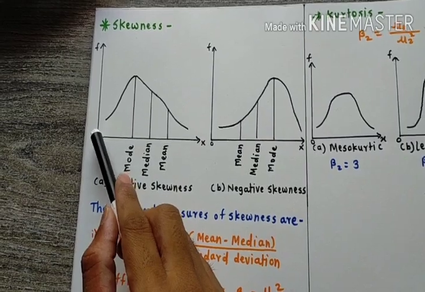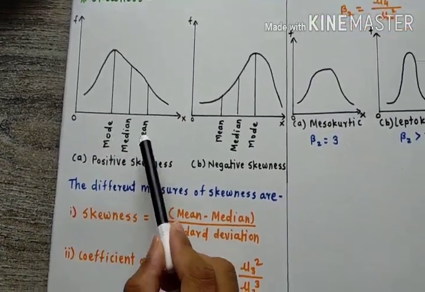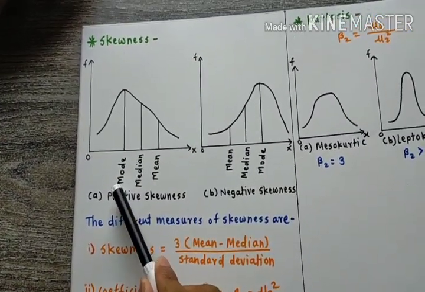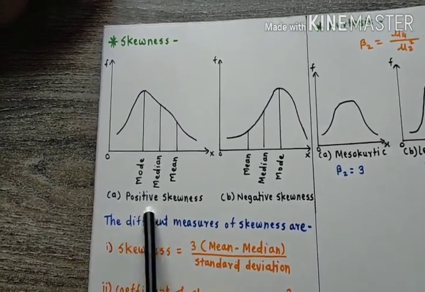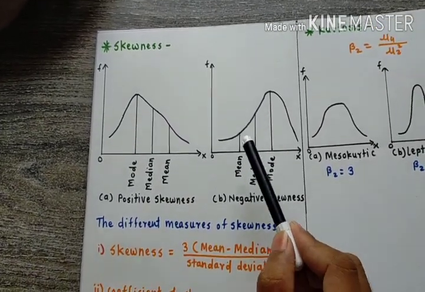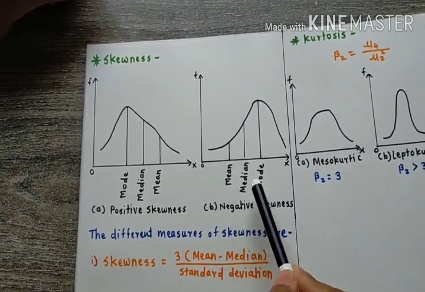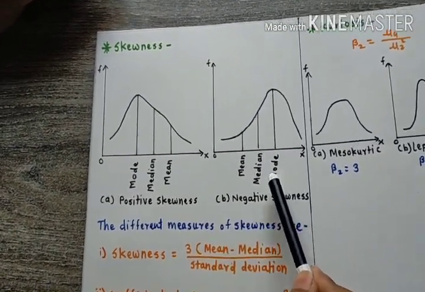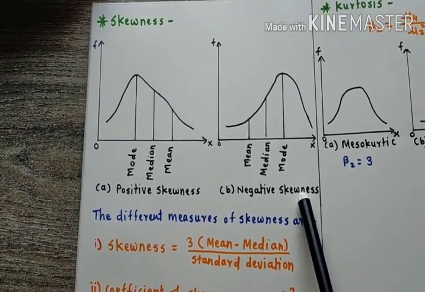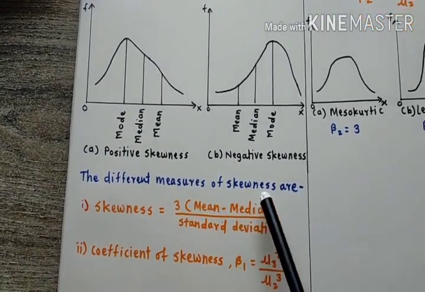In the first graphical representation, we can see the mean is on the right side of the mode, that is called positive skewness, and in the second graphical representation we can see the mean is on the left side of the mode, that is called negative skewness. There are different measures of skewness.